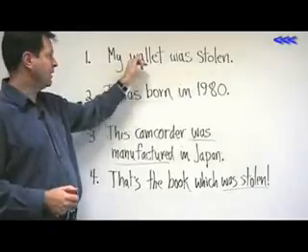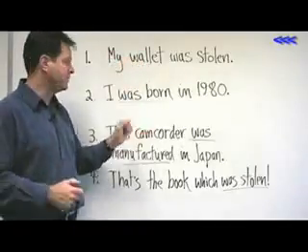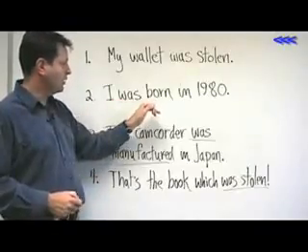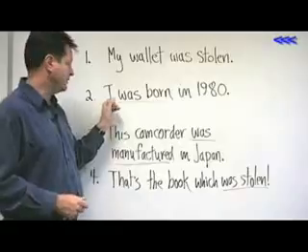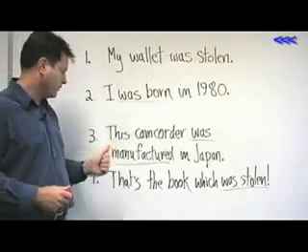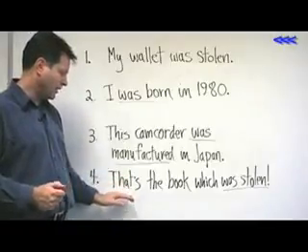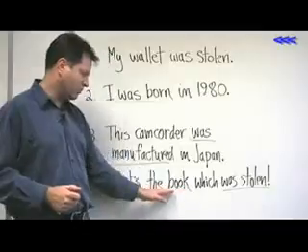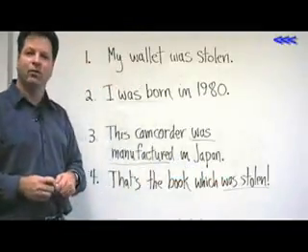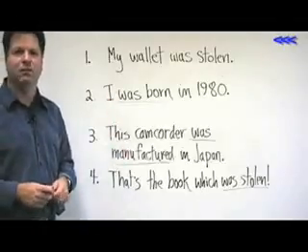We want to emphasize my wallet. That's the important thing that's happening, not the unknown person. Number two, we don't want to mention your mother really. I was born and we're emphasizing the subject I. The sentence is about you. And the same thing for 3. So number 4, we want to emphasize the object, so we put it as the subject and then change the verb to the passive voice. That holds true for most of these in some way.